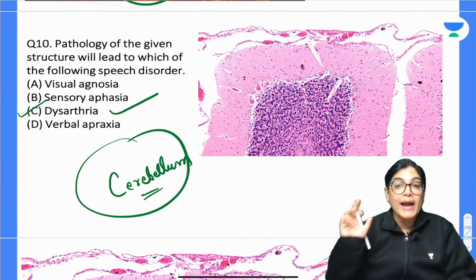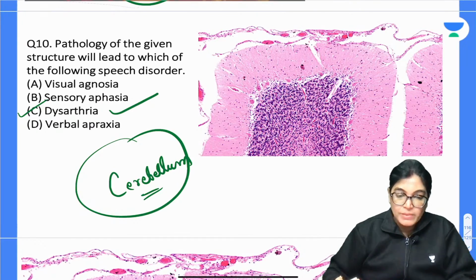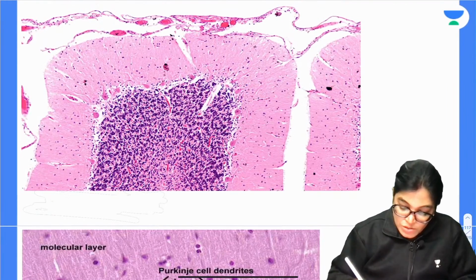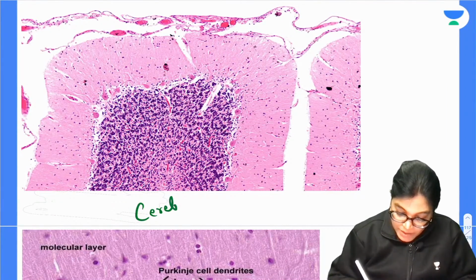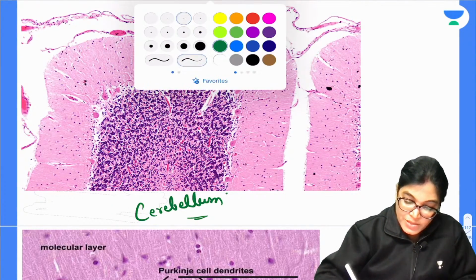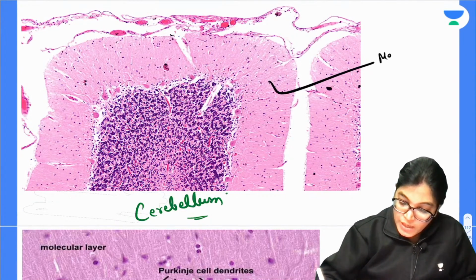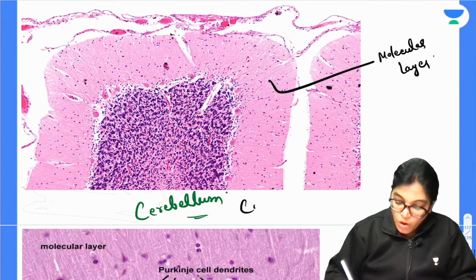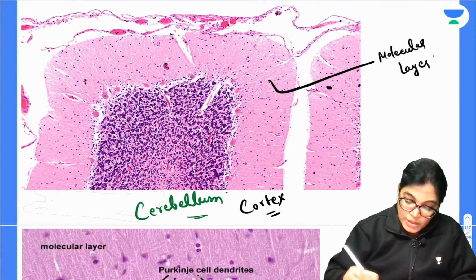The best way to identify that this is a slide of cerebellum is by seeing this image. If you see this histological slide, how are you going to identify it? We can see the 3 histological layers. Actually, this is showing the cerebellar cortex. So this is the molecular layer.